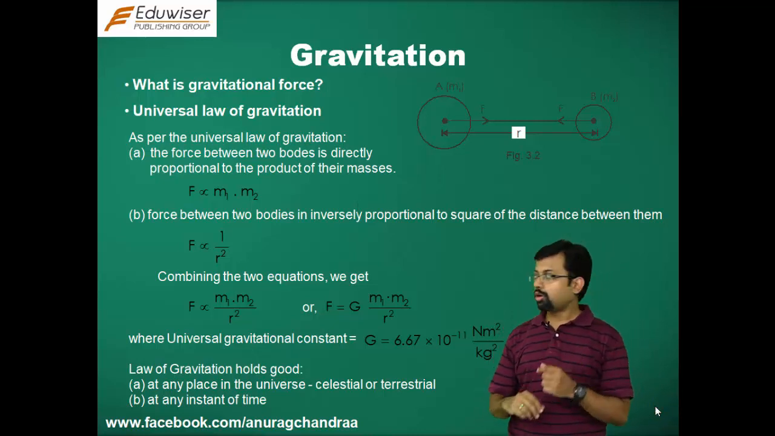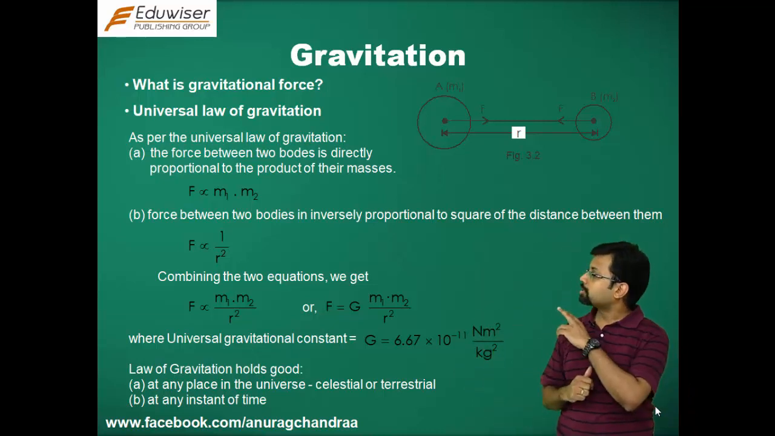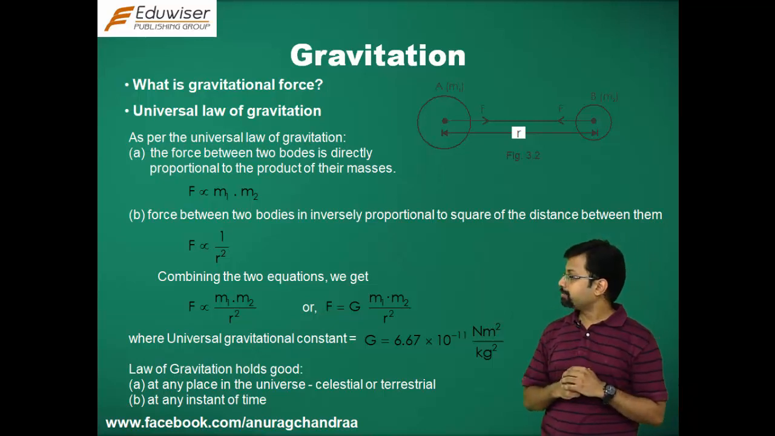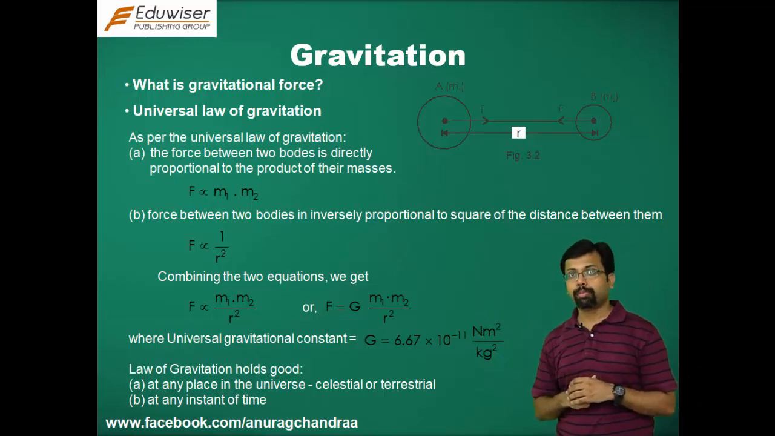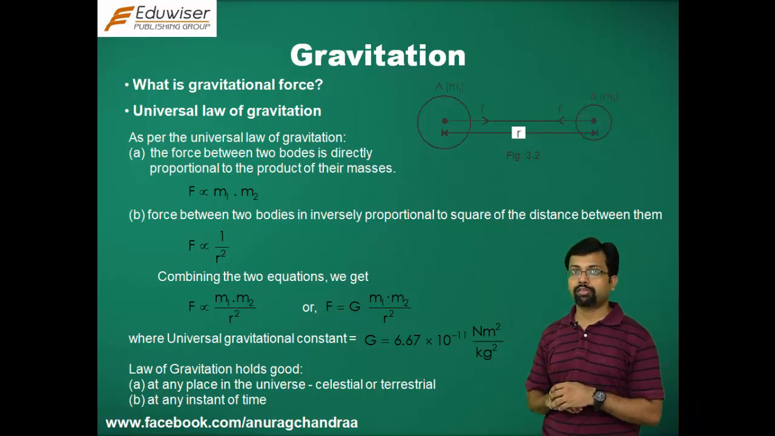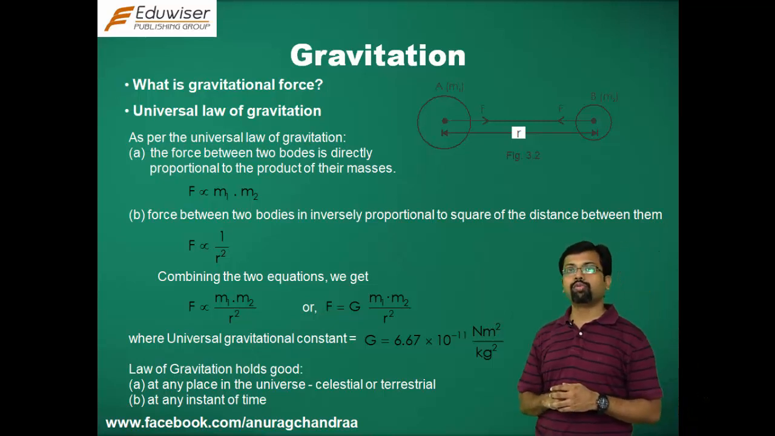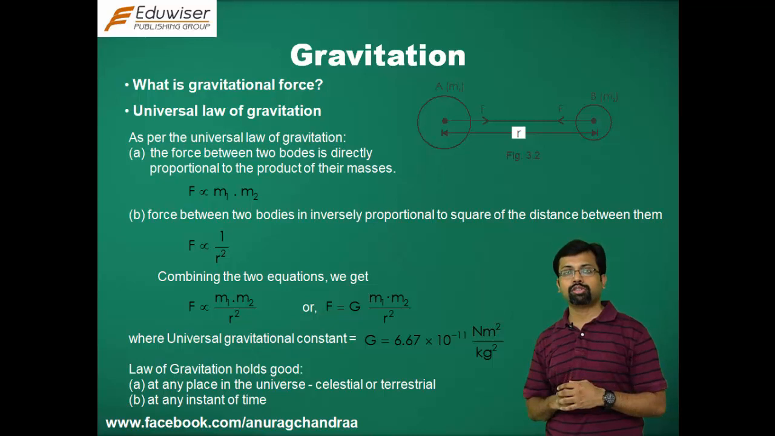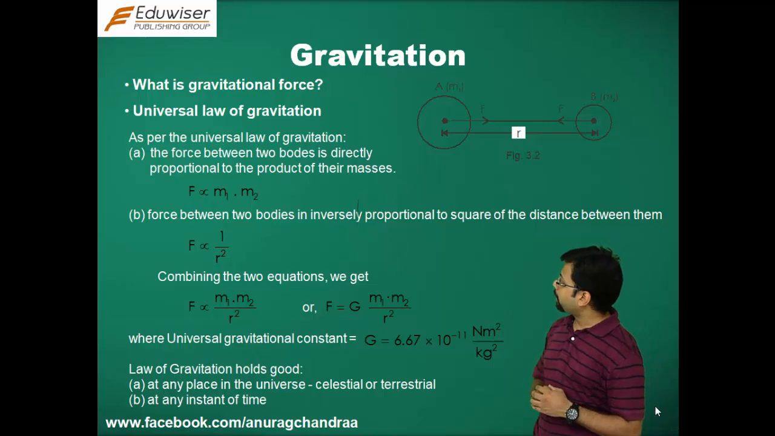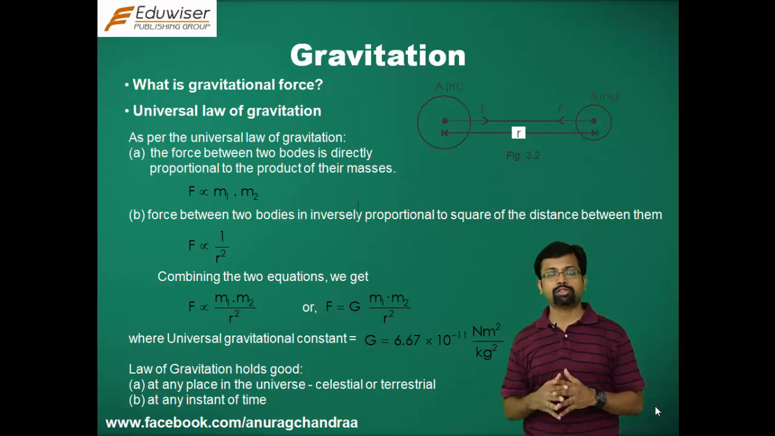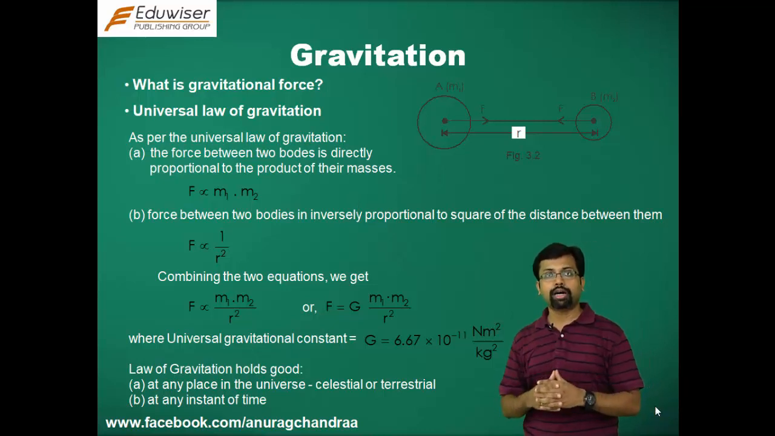Now, as per this law, as you can see, there are two objects. Any two objects of masses m1 and m2 that are separated by a distance r between the two centers get attracted to each other with a force, and that force is directly proportional to the product of masses. So, F, the gravitational force, is directly proportional to m1 into m2, and the force is inversely proportional to the square of the distance between them. Therefore, F is proportional to 1 by r square. If you combine these two conditions, you get F is directly proportional to m1 m2 by r square.